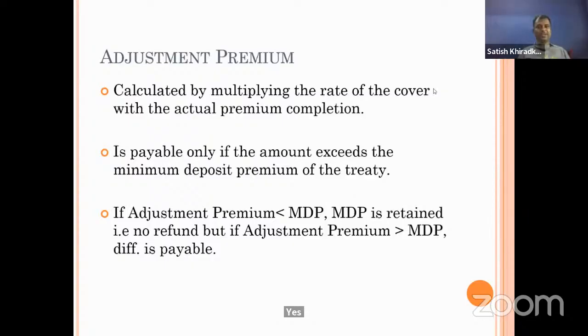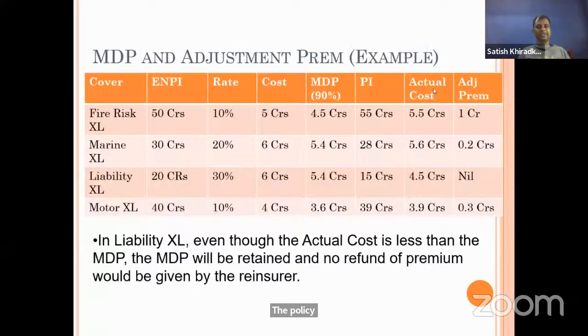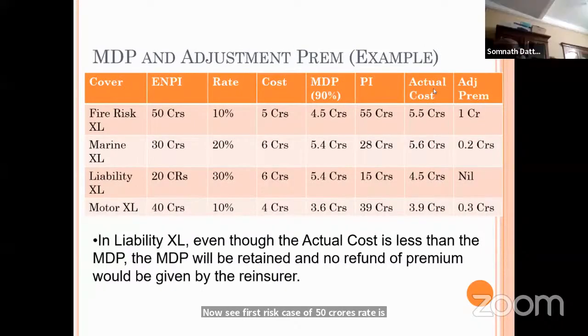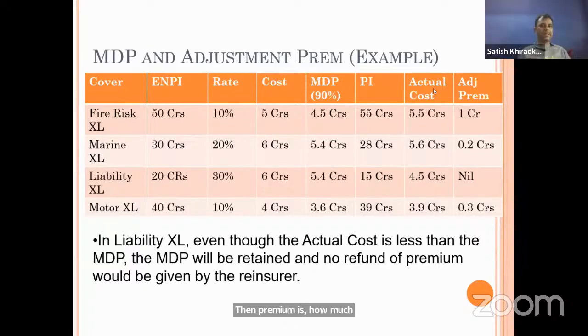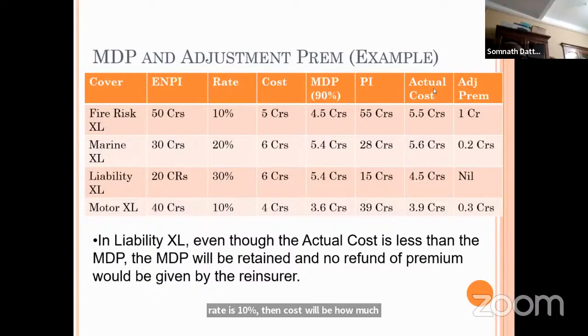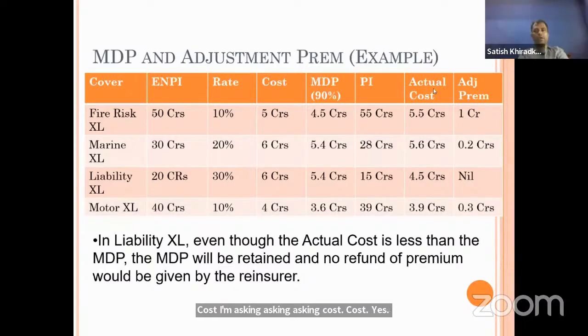Now I'm showing some examples by which it will be very clear. Now see, first risk is of 50 crores, rate is 10%. Then the premium is how much? The actual estimated NMP, it is ENPI, estimated net premium income. So if 50 crore is the estimated net premium income and the rate is 10%, then the cost will be how much? 5 crores. I'm asking cost. Cost is 5 crores. And MDP will be 90%. So 90% of 5 crores will be 4.5 crores.